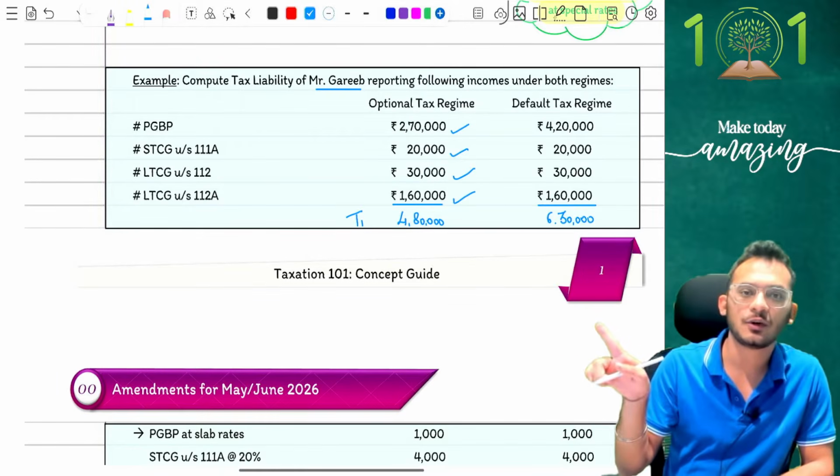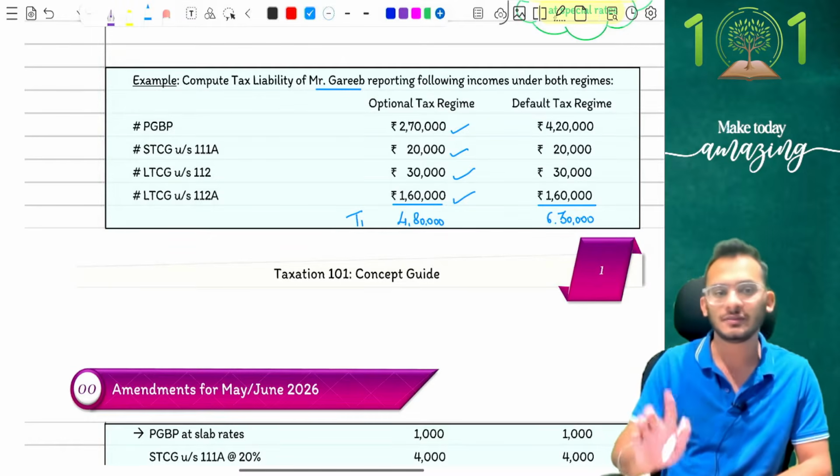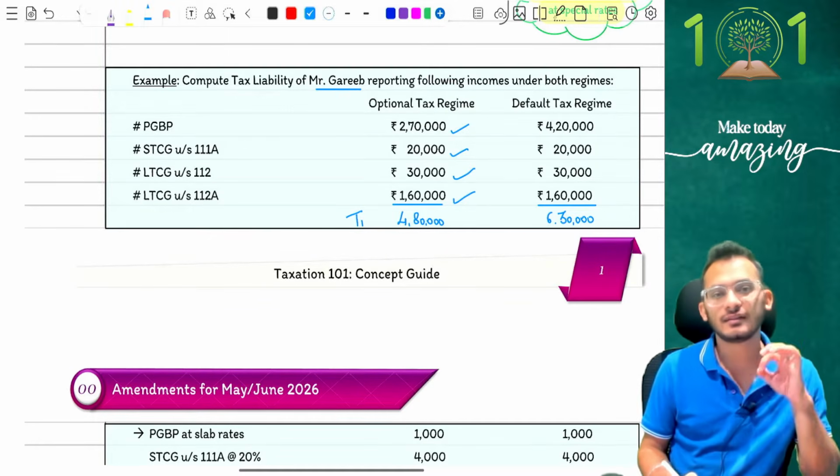People in new tax regime, what can we do? We can claim rebate up to 12 lakh rupees. Now this is 6,30,000 only, which means this is also eligible for rebate. Here is where the problem starts.